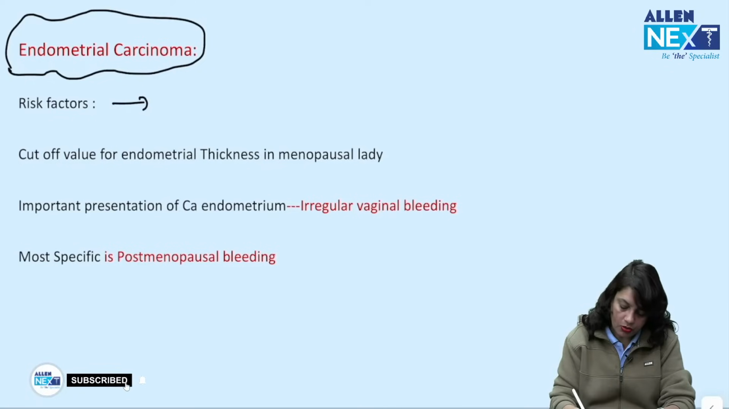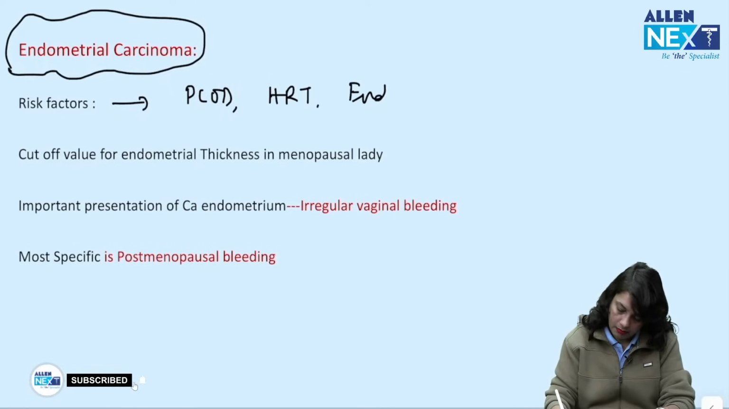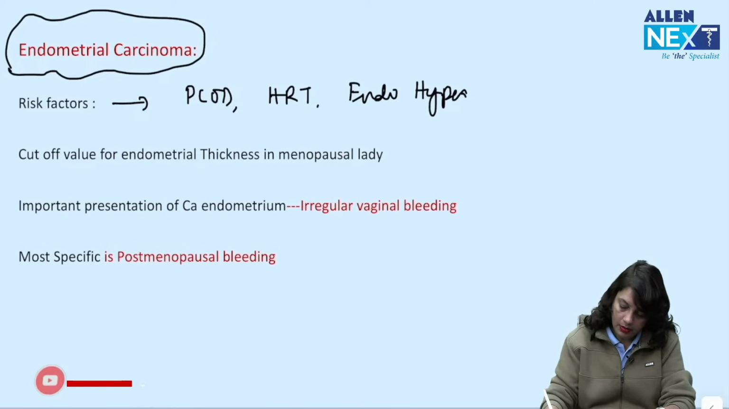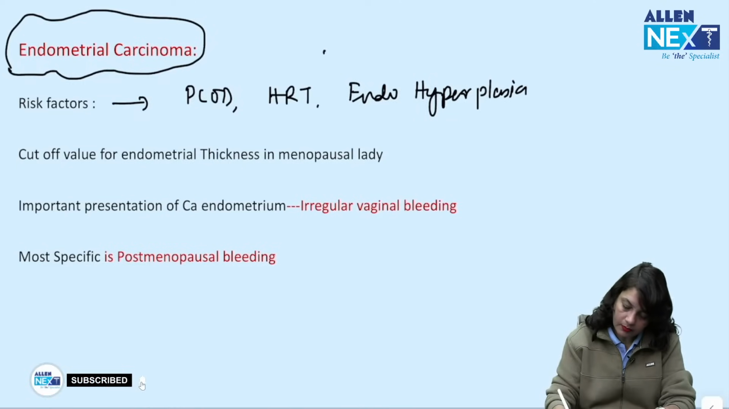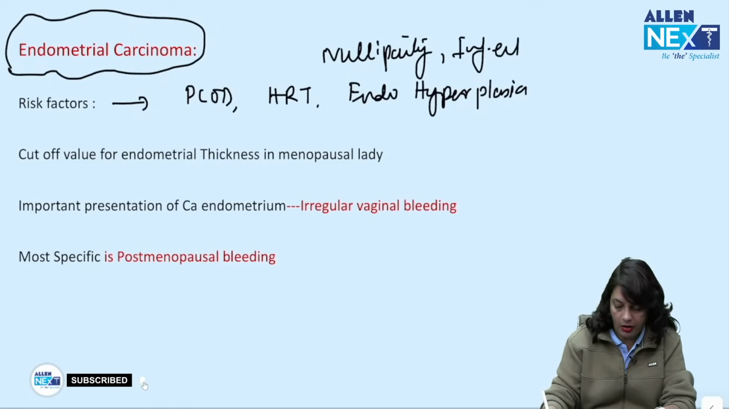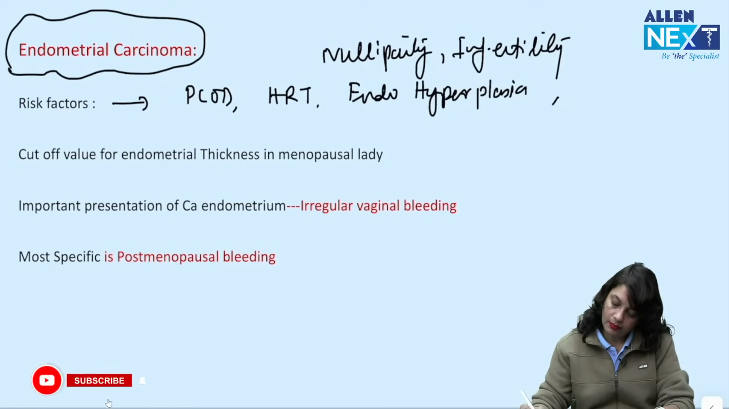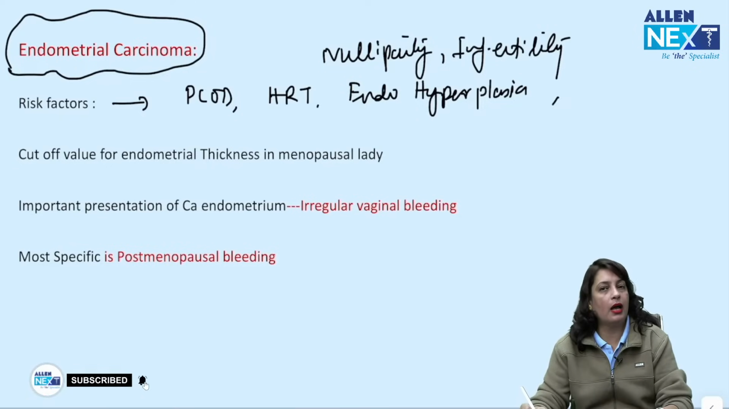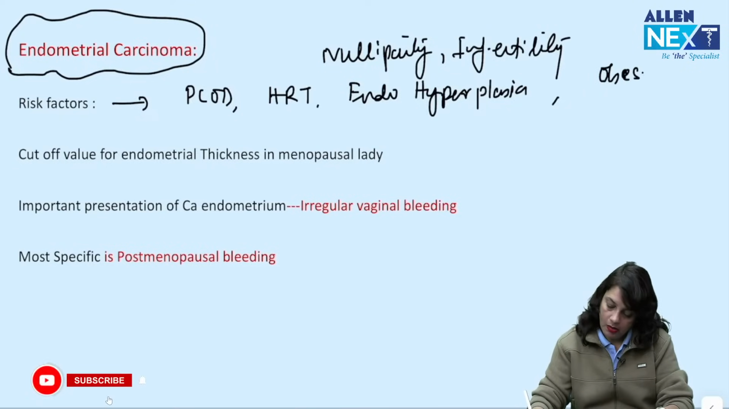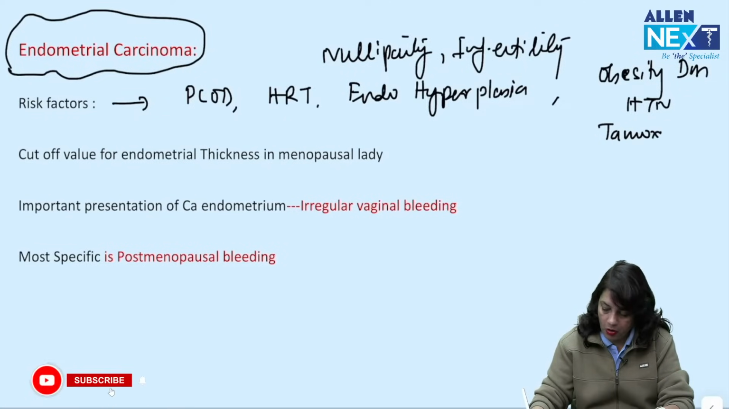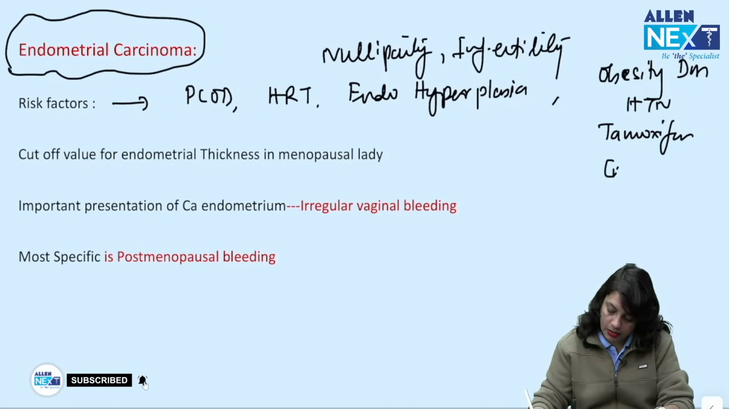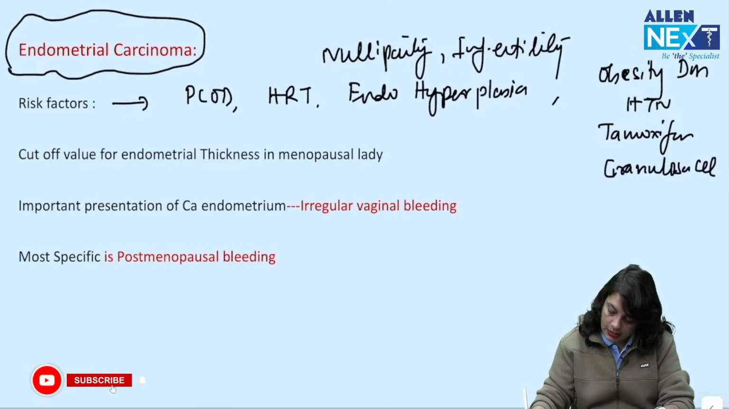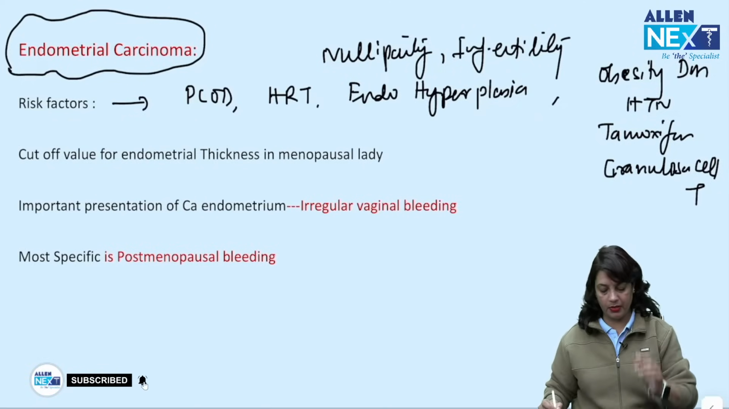Next, endometrial cancer. Risk factors you should know, like polycystic ovarian disease, hormonal replacement therapy, endometrial hyperplasia, nulliparity, infertility, early menarche, late menopause, obesity, diabetes, hypertension, tamoxifen, feminizing ovarian tumor like granulosa cell tumor, etc. So you should remember the risk factors.